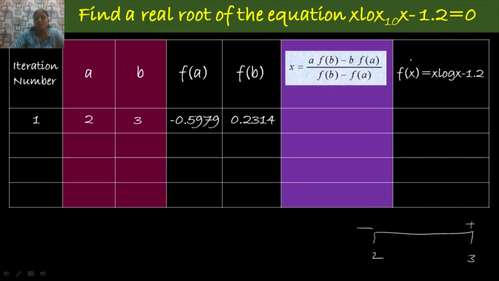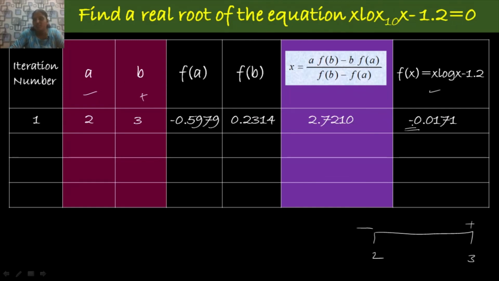So now substituting the values a, b, f of a and f of b in the formula and simplifying, you get 2.721. Just replace the value of x by 2.721 here, and simplifying we get f of x is minus 0.0171. Look at the sign of the f of x value at this point. Here it is negative. Here we get the first approximate root 2.721.